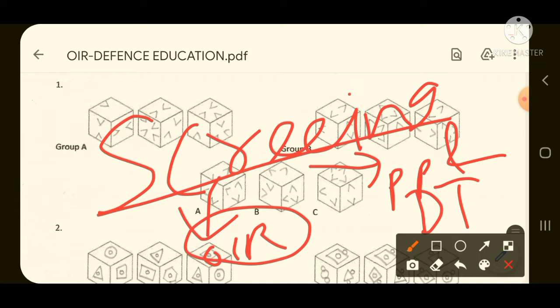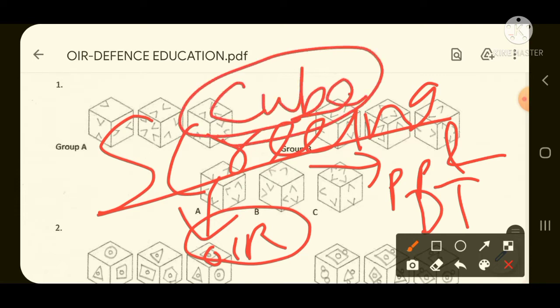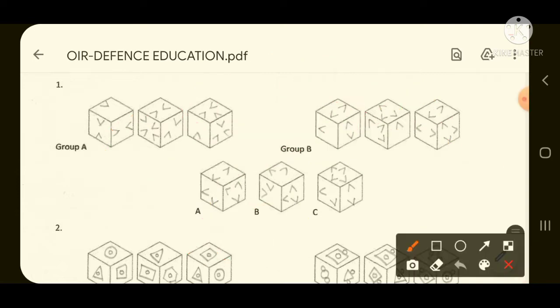From that, the maximum number of questions will come, like the cube type of question, and from these cube type of questions, maximum questions repeat every time. If you take any SSB center, like Allahabad, Bhopal, Bangalore, Mysore, Varanasi, Gandhinagar, in every SSB center, questions from this cube type are often asked.